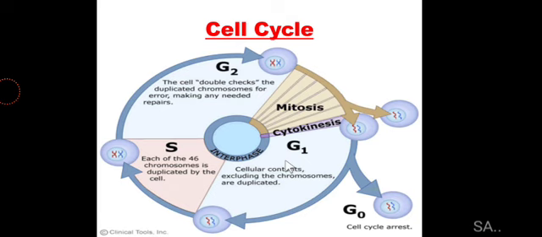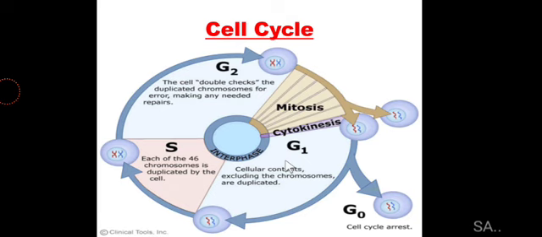Besides this, in the S phase, where the replication of DNA will take place, raw material is required for that. So raw material synthesis is also happening in the G1 phase. Just because of these things happening in the G1 or gap 1 phase, the cell size increases. It means cell growth can easily be seen during this phase.